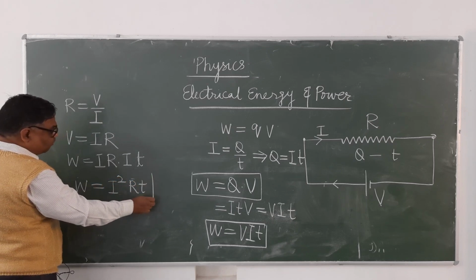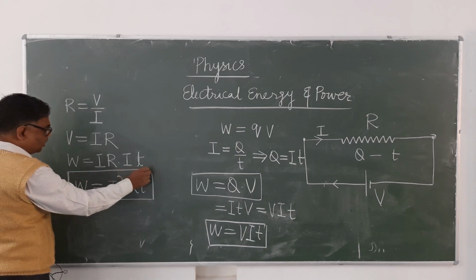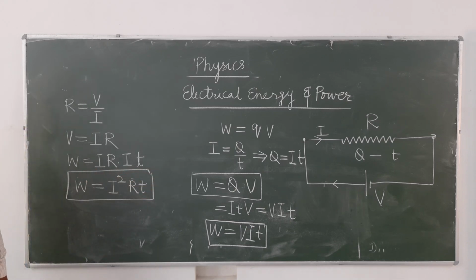This is also one form of the electrical work done. It's clear? This is also one formula. W equals QV, W equals VIT, W equals I square RT. It's clear? You write down this.